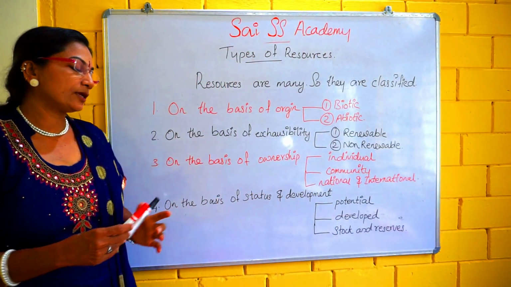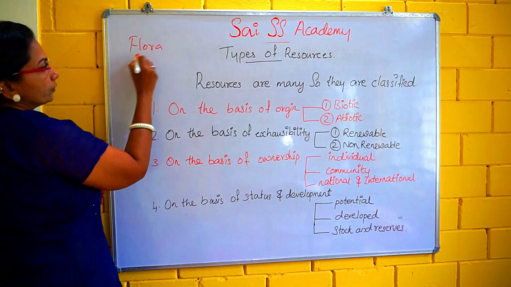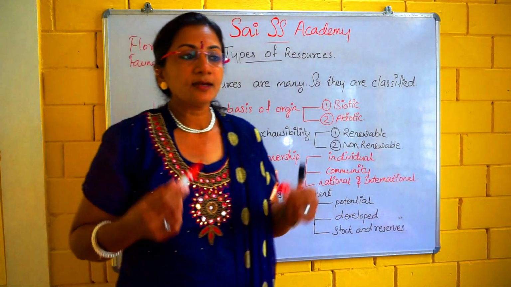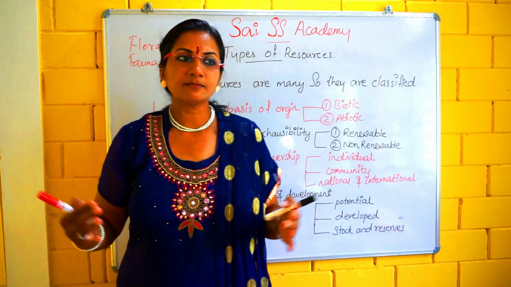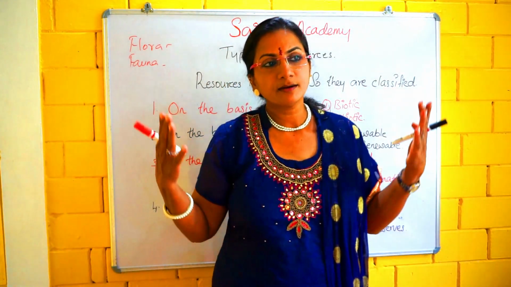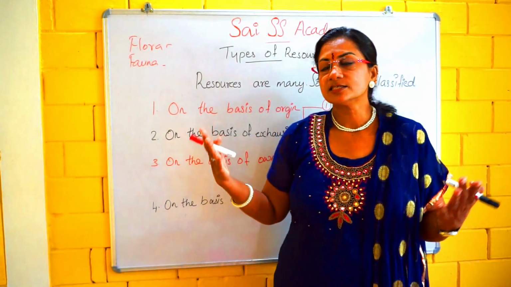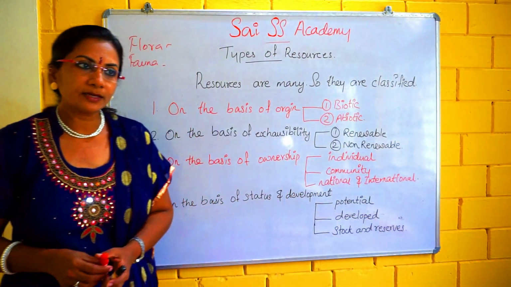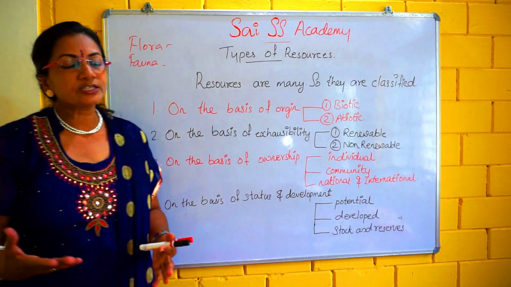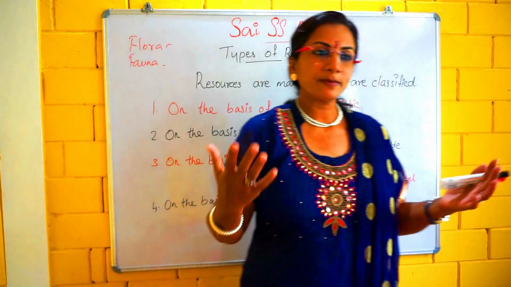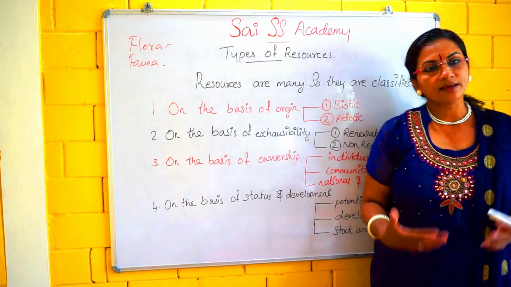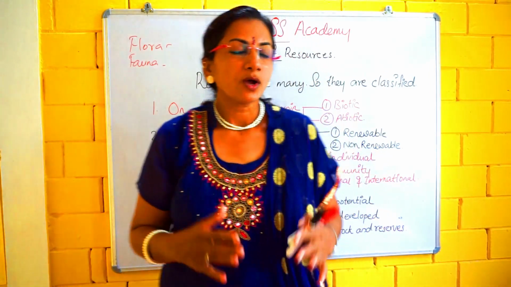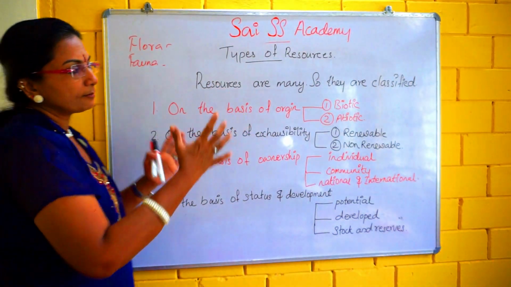Next I am going to tell you about flora and fauna. You already learned about this, no? Flora means vegetation. All the vegetation comes under flora. And fauna means species of animals. This flora and fauna all come under the biotic resources. Next, fisheries and livestock, which means rearing of animals or domestic animals. So I think you got the things that come under the biotic.